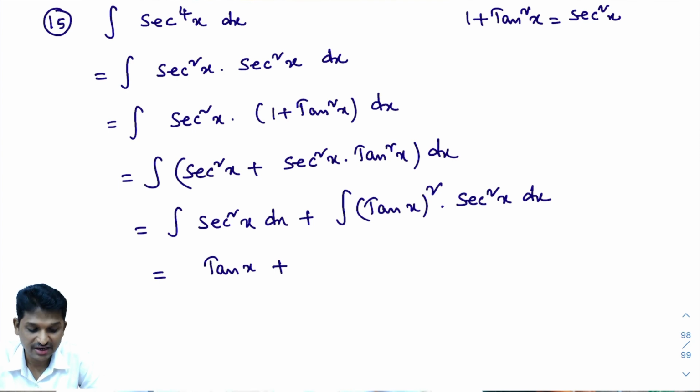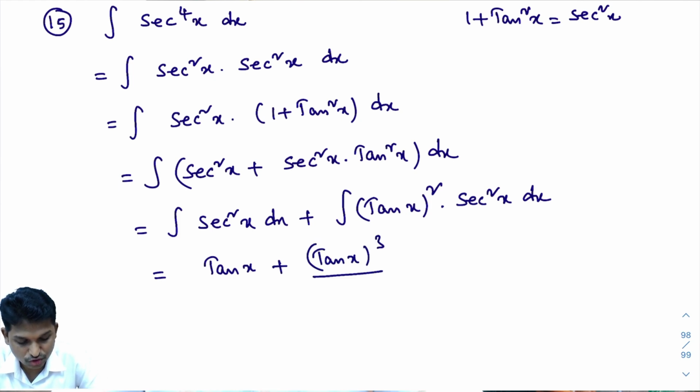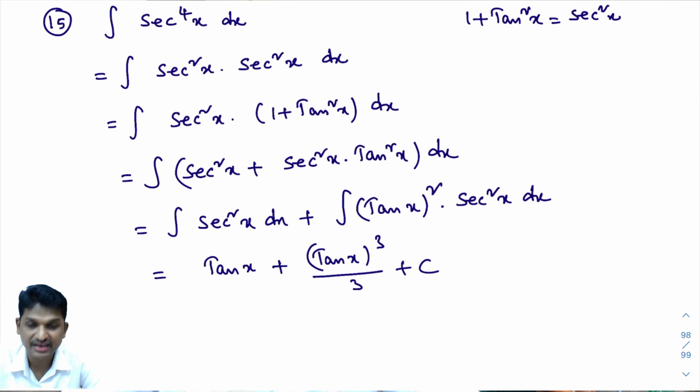We discussed integral of f of x whole power n into f dash of x dx is f of x whole power n plus 1 divided by n plus 1 plus c. Tan x whole power 2 plus 1, 3, by 3 plus c. That's it. So we got the answer for integral of secant power 4x dx. Let me check whether we got it correct or not. Tan x plus tan x whole cube by 3.